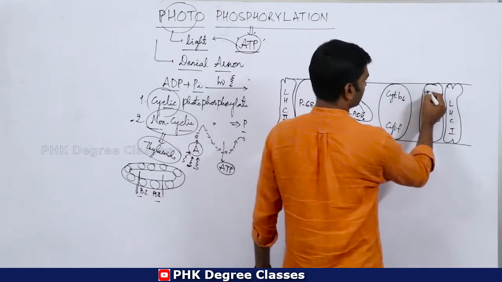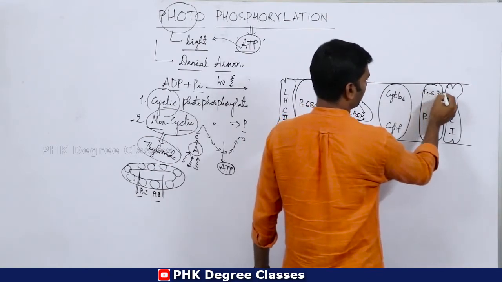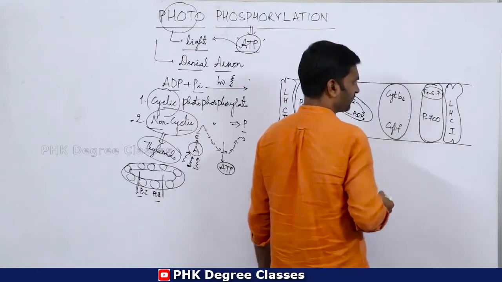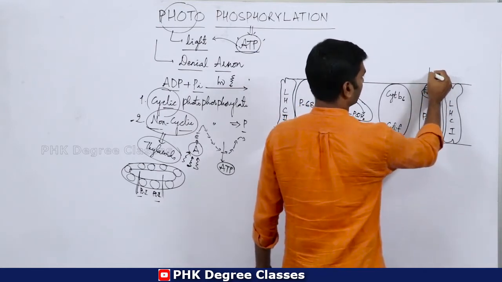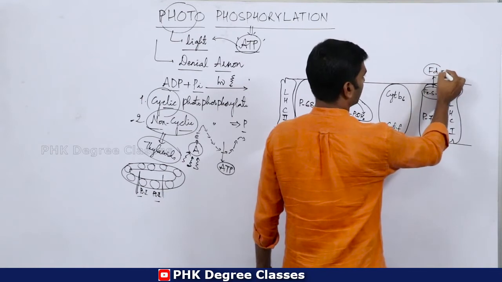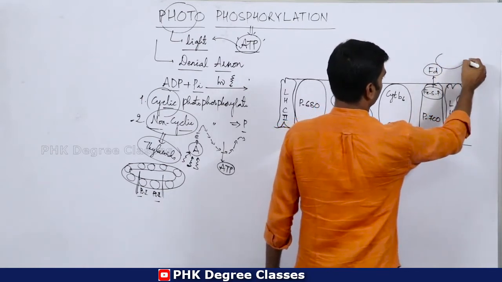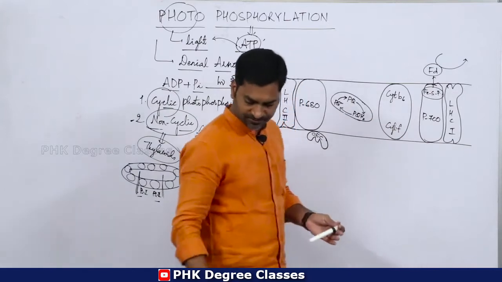This is iron sulfur protein. This is FD, ferredoxin.